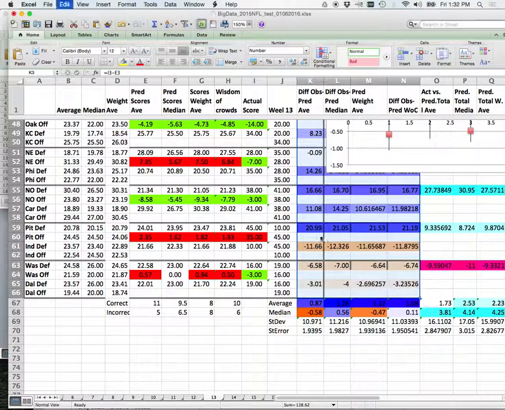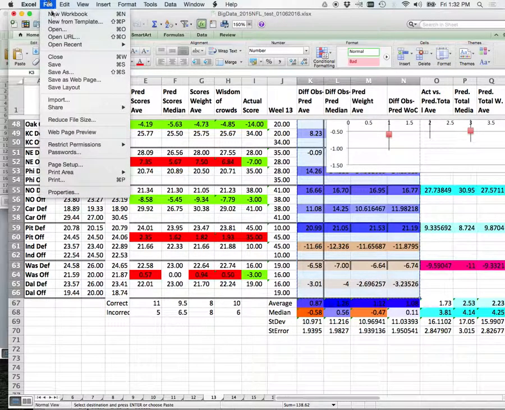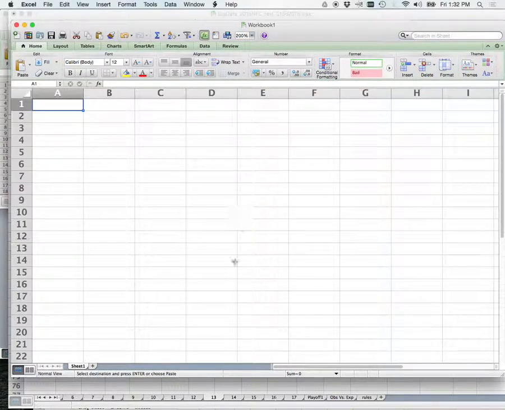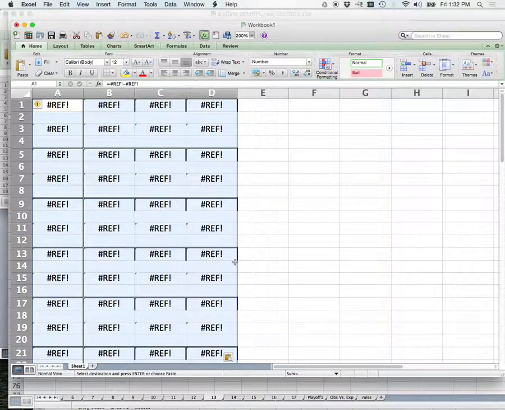Right? Control C. Put this in a new workbook. Now watch what happens when I paste. Why is it doing that? Because it's trying to get it from the stuff before.